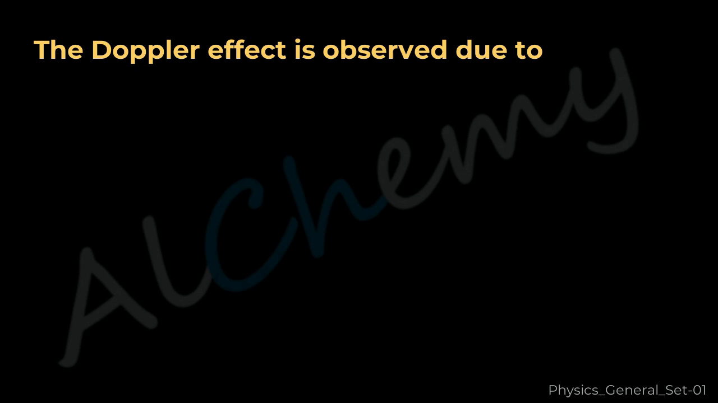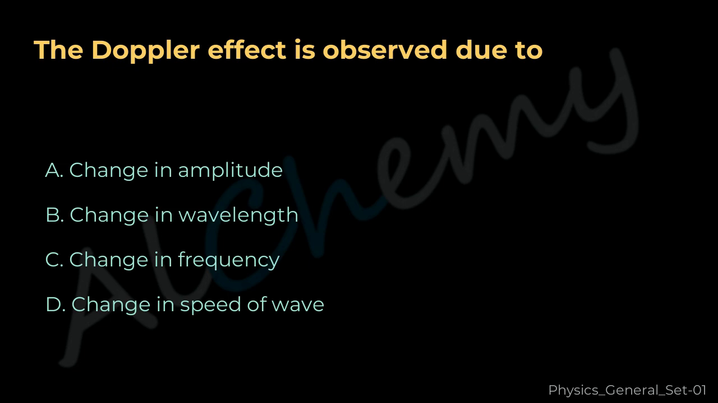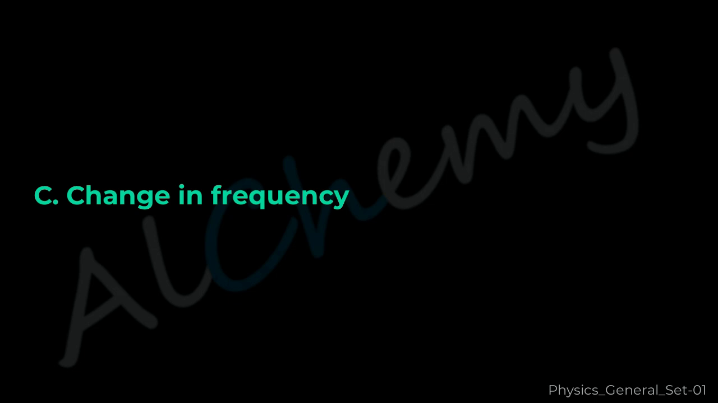Waves. Question 53. The Doppler effect is observed due to A. Change in amplitude, B. Change in wavelength, C. Change in frequency, D. Change in speed of wave. The correct answer is C.